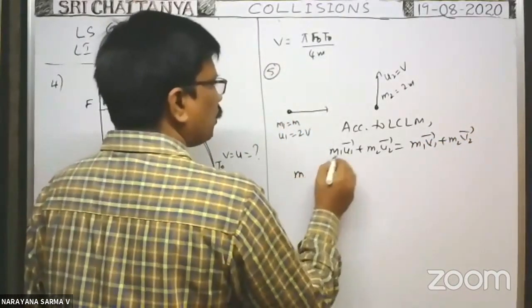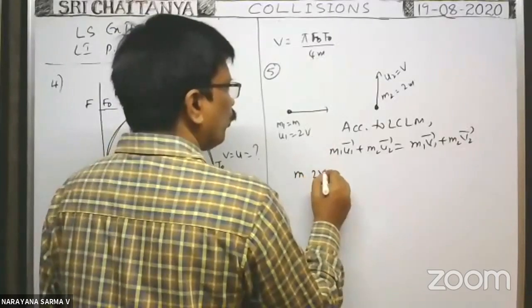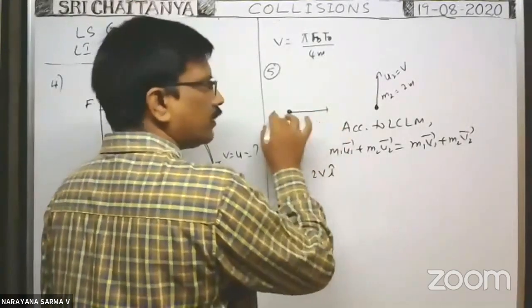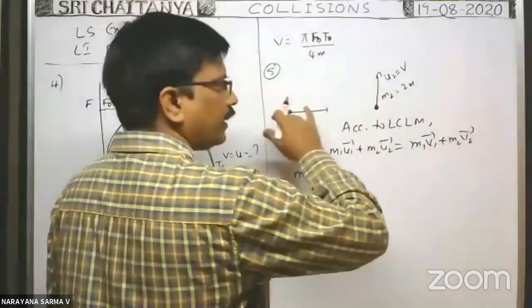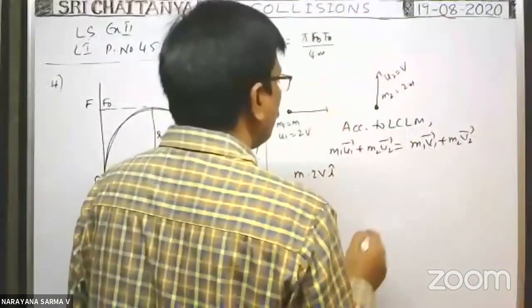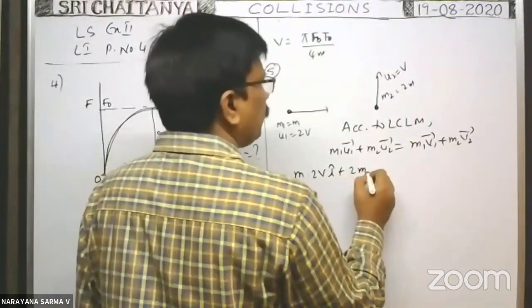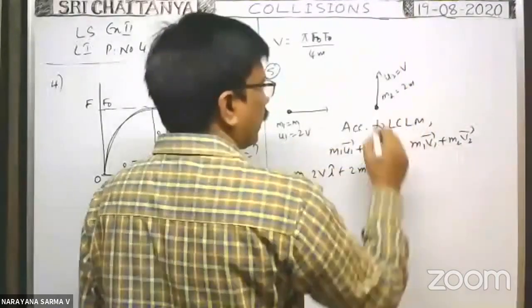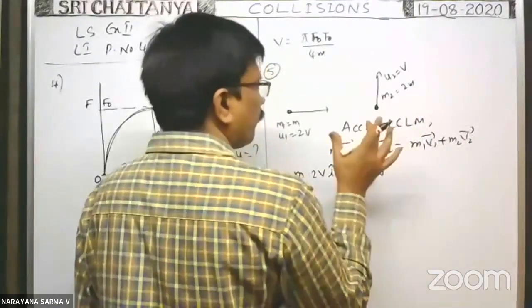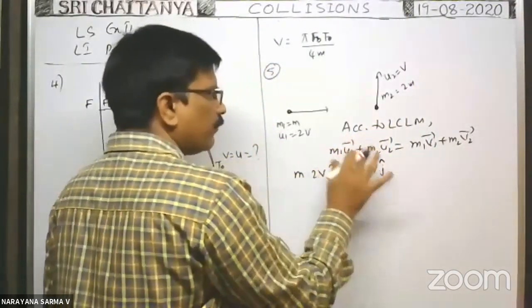m1 means m, into u1 bar means 2v into i cap, because this particle travels along the positive x-axis. Generally, this is the x-axis, this is the y-axis. Plus m2 means 2m into u2 means v into positive j cap. This is the momentum of the two particles before collision.